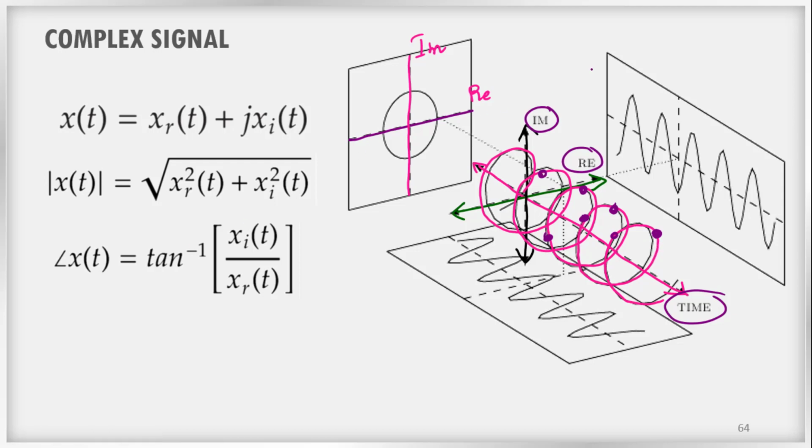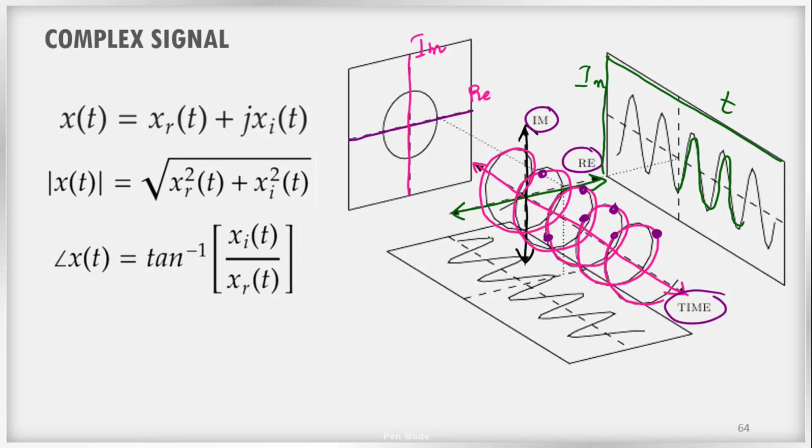We can plot a graph containing only the imaginary part. This is the imaginary axis, and this is the time axis. So you can plot only the imaginary part against time, and you get a sinusoidal signal like this.